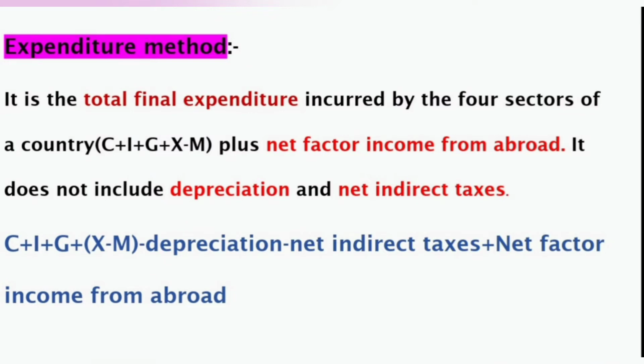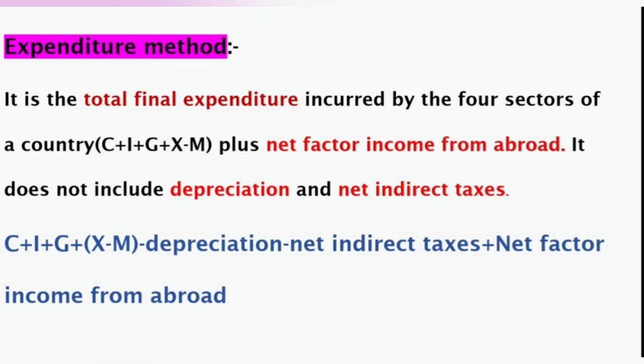That is C plus I plus G plus X minus M plus net factor income from abroad. It does not include depreciation and net indirect tax. So, C plus I plus G plus X minus M minus depreciation minus net indirect tax plus net factor income from abroad.